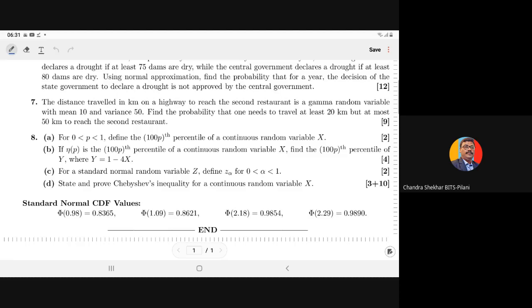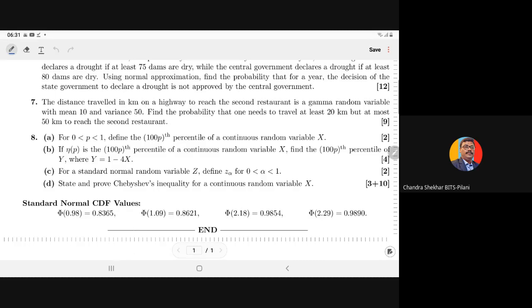Now in part b you have to determine the 100th percentile for the random variable y. In the third part you have to define what is the meaning of z alpha. Then you have to state and prove the Chebyshev inequality for the continuous random variable. So all are theoretical questions, so you can refer from the book.